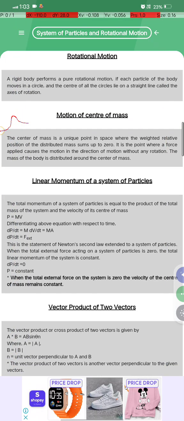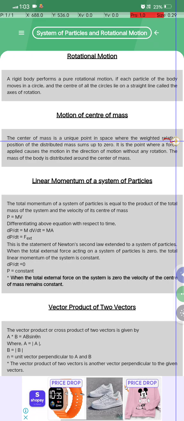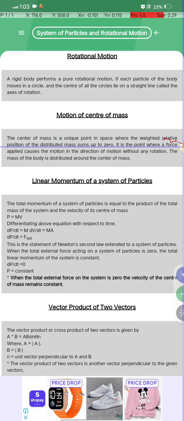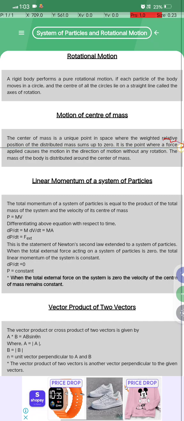Motion in a center of mass, क्या होता है? The center of mass is a unique point in space where the weighted relative positions of the distributed mass sum up to zero. It is a point where a force applied causes motion in the direction of the force without any rotation, and the mass of the body is distributed around the center of mass.